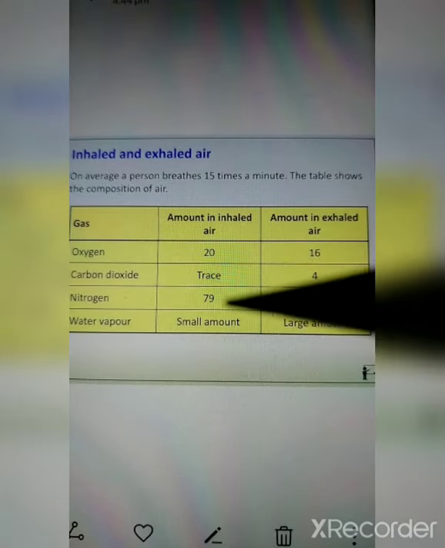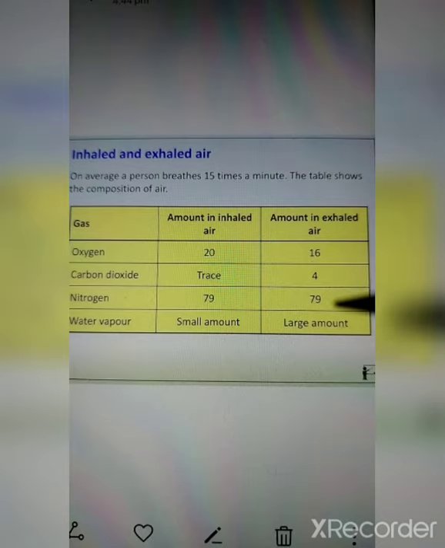So the amount of nitrogen in the inhaled air is 79% and in the exhaled air is 79%. It remains the same because our body doesn't use nitrogen to any extent. Not even 1% will be utilized by the body.